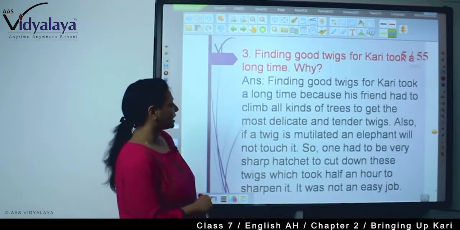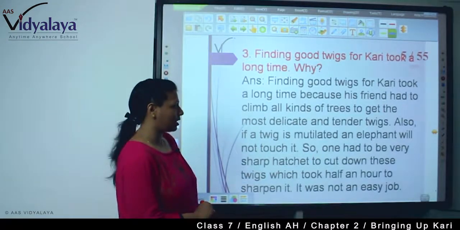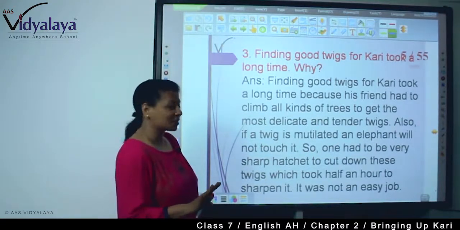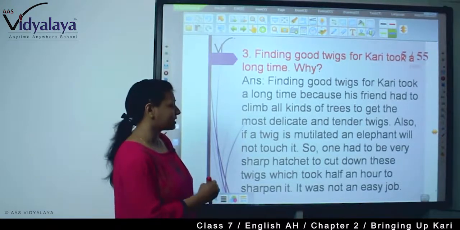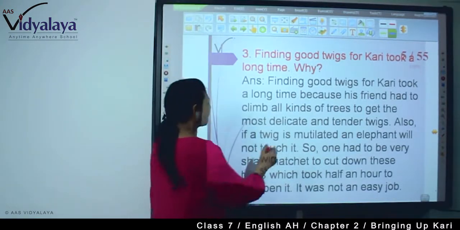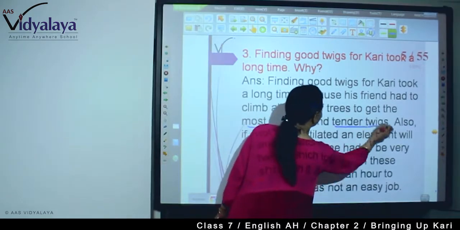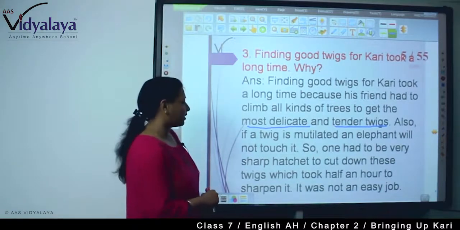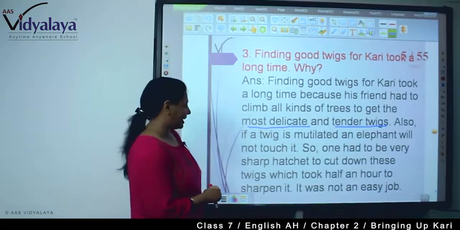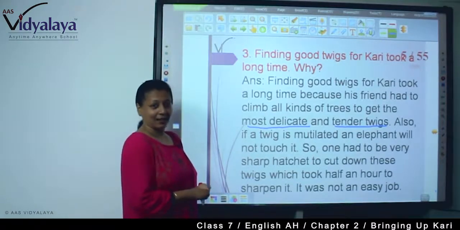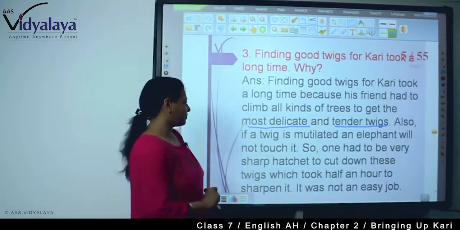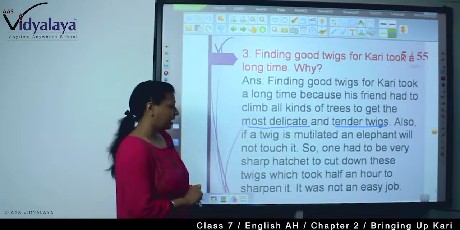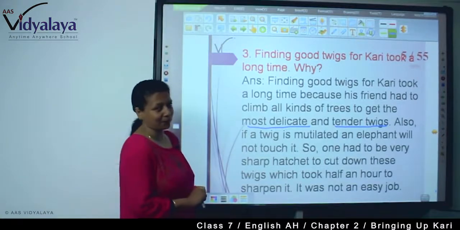Finding good twigs for Curry took a long time because his friend, that is his keeper, had to climb all kinds of trees to get the most delicate and tender twigs. Otherwise, Curry would not have that twig. Also, if a twig is mutilated, an elephant will not touch it. See, it must be perfect. So, one had to have very sharp hands to cut down these twigs, which took half an hour to sharpen it.